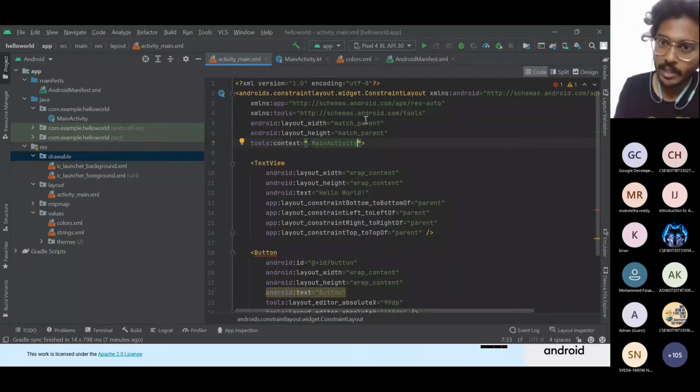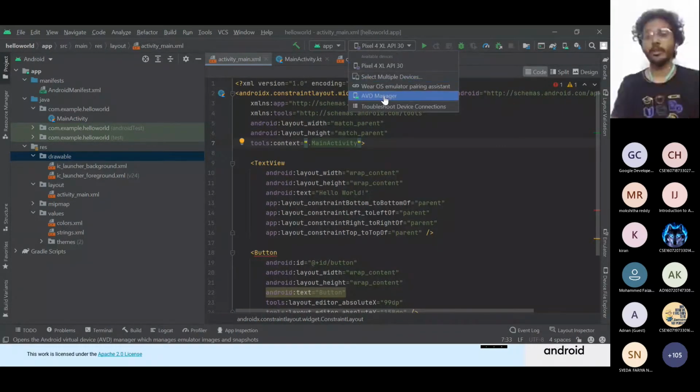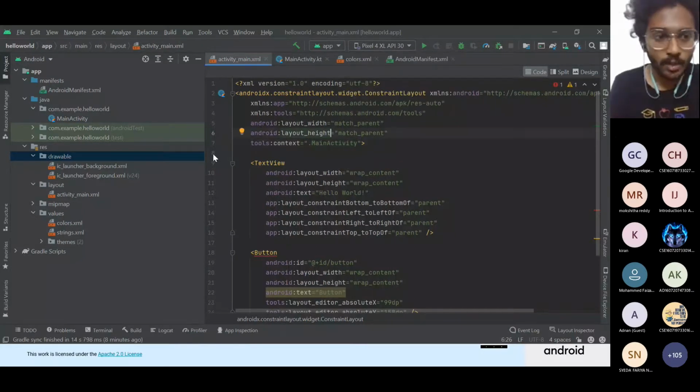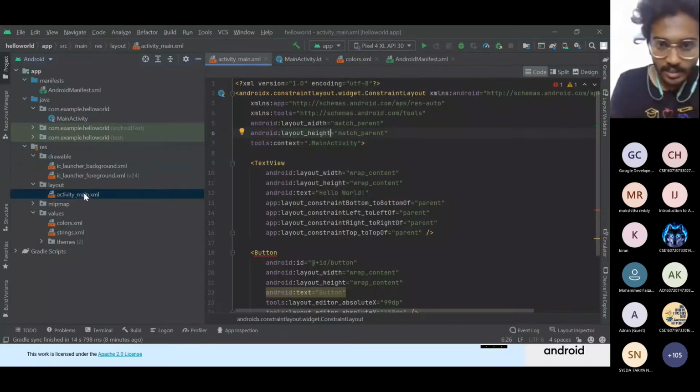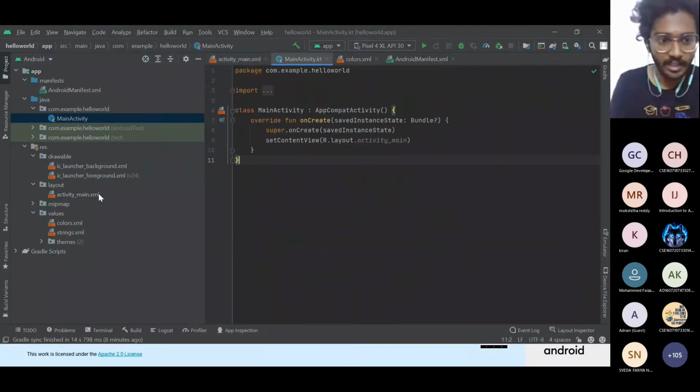If not that way, we can directly do it using the emulator. Let me show you how to create it. Okay, let me first show you how this program goes. Right, this is the XML we had. This is the main activity, right?